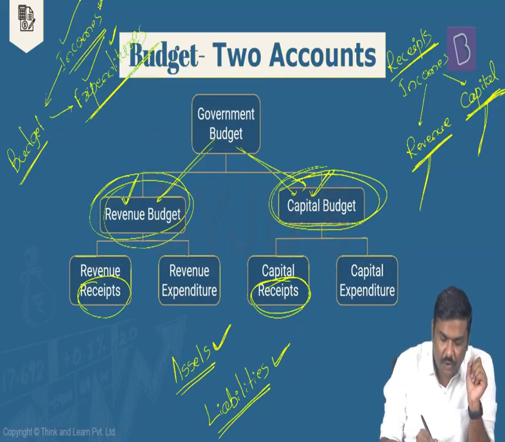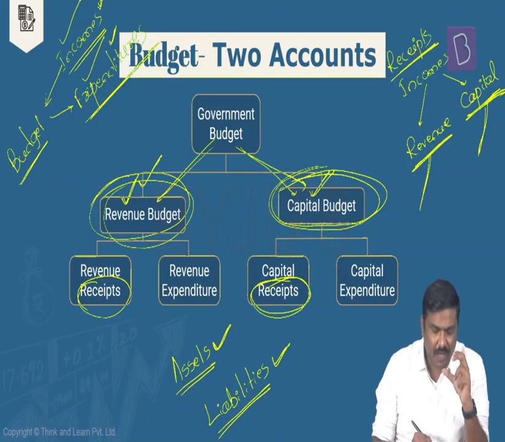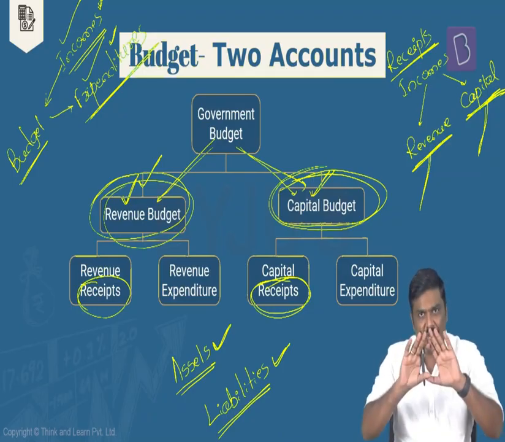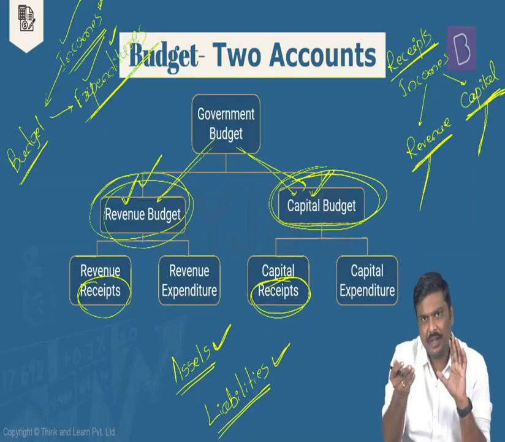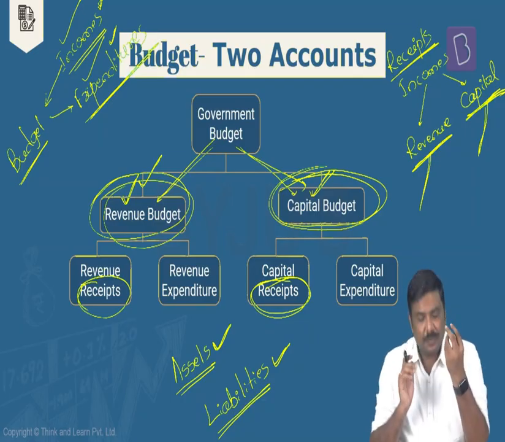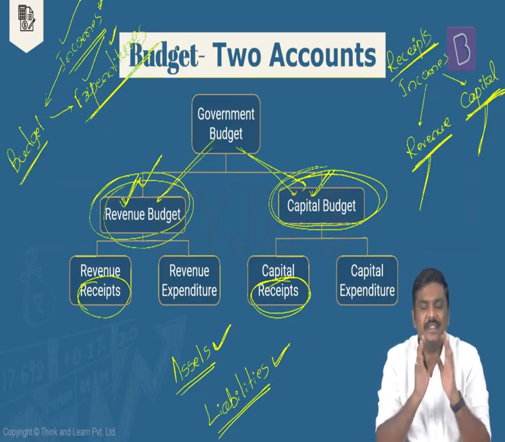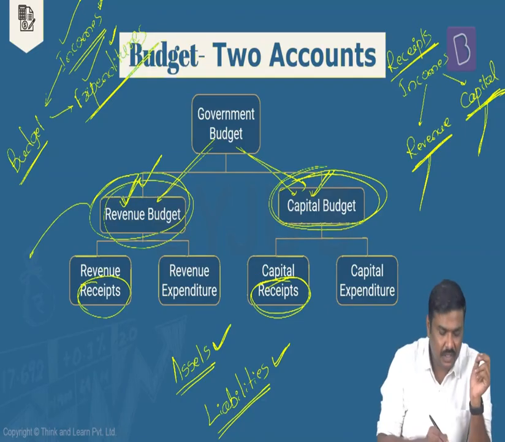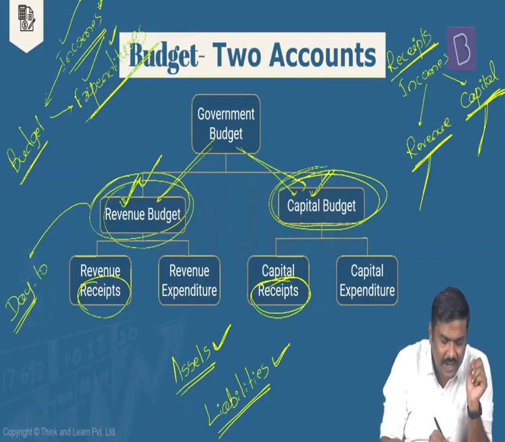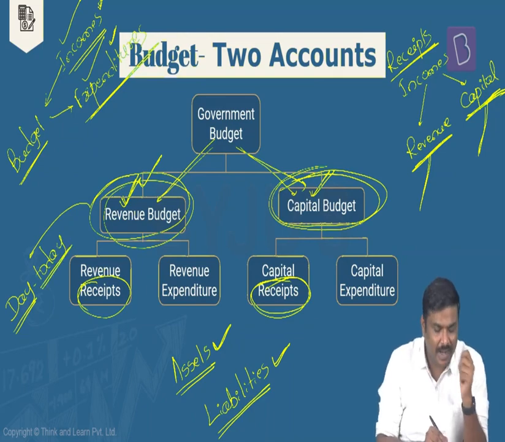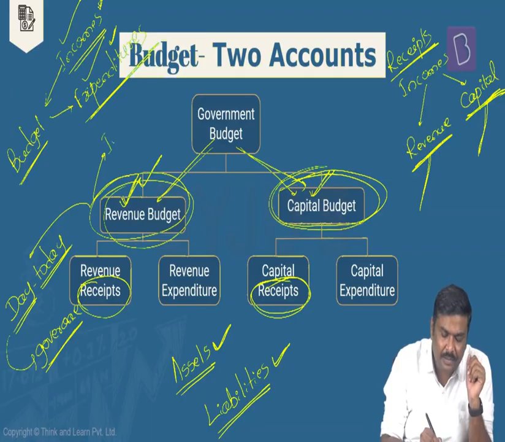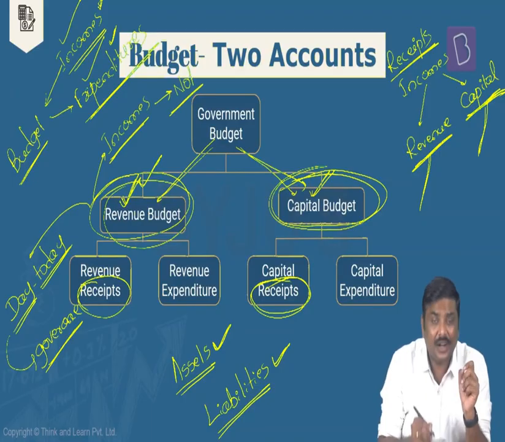For example, whenever you talk about the revenue side of the budget, either it is a revenue receipts, means what? Incomes are coming for the government, which can be called as a revenue side, or revenue expenditure, expenditures which are done by the government, which are part of the revenue. Why do we call this particular segment or part as a revenue? For a very simple reason, these are dealing with either expenditures which are incurred by the government for conducting day-to-day operations or day-to-day governance operations, or else they are basically referring to those particular incomes which are collected by the government which are not repaid back by the government.